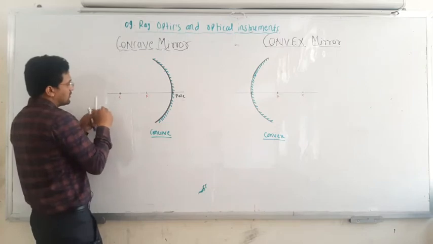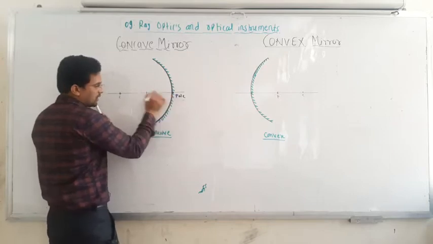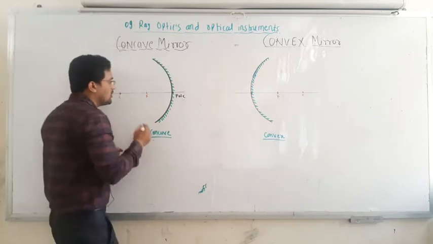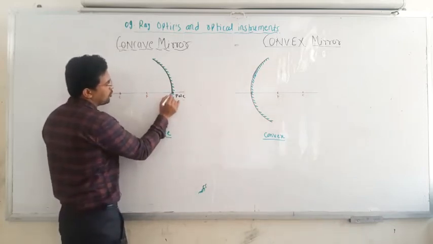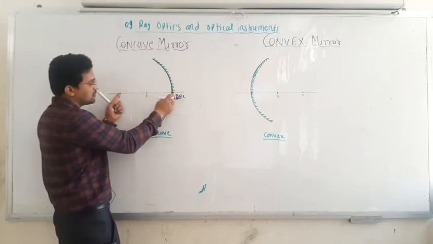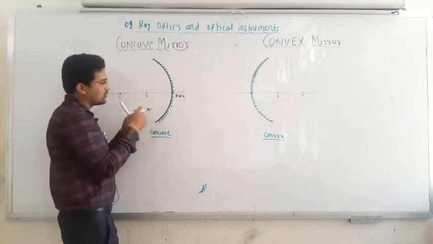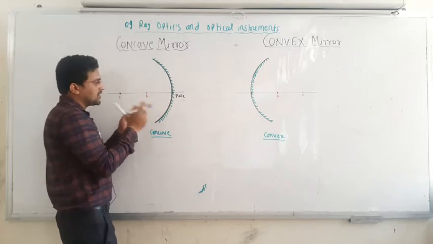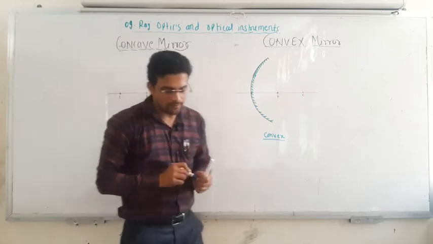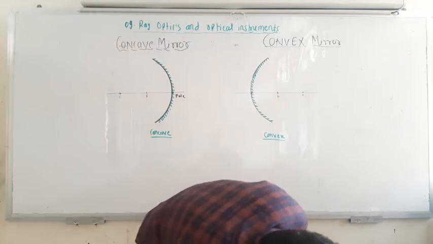And this blue line, which passes through the center of curvature and the pole, is known as the principal axis. The focal length is the distance from the pole to the focal point, and the distance from the pole to the center is the radius of curvature. F is the focal point, where all the rays after reflection converge or diverge from that particular point. Now today we are going to learn something new.